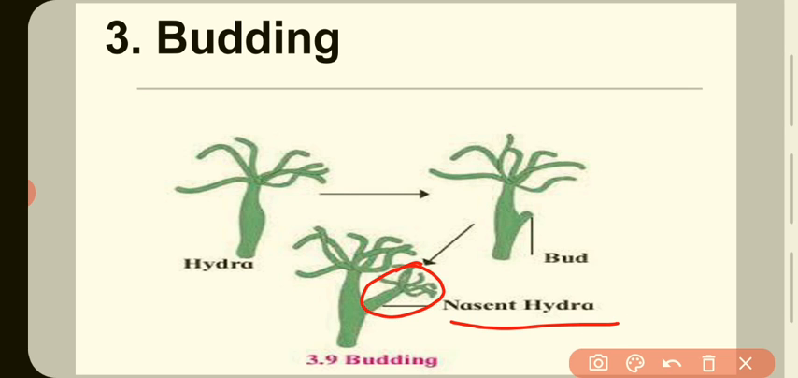This is the nascent hydra. This is the bud. First a small bud is formed, and then from this bud growth occurs and a hydra is formed. This new miniature hydra is called the nascent hydra. The parent hydra supplies nutrition to the budding hydra, and after sufficient growth, the new hydra separates and then leads an independent life. So this is reproduction by budding in hydra.